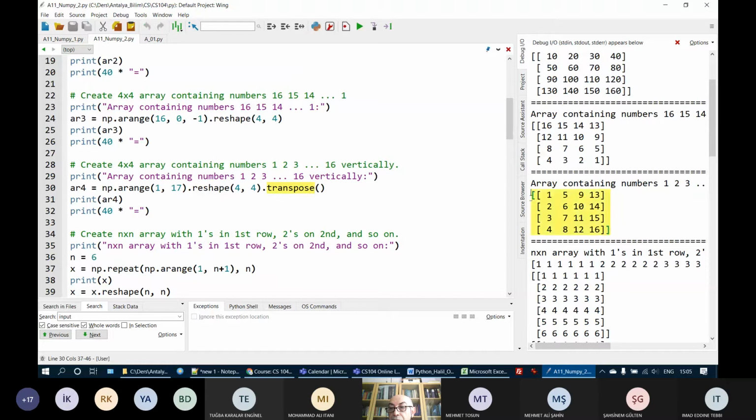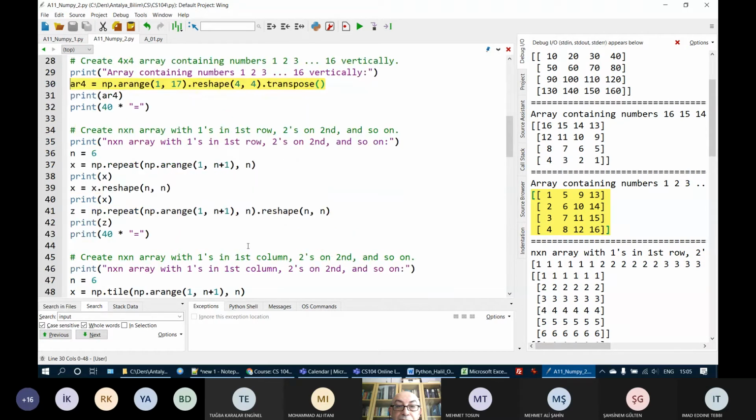This is clear. And as you see, this is a clever solution. You can try to do this in some other ways, but it will be several statements, not only one statement. This is how to do it easily.